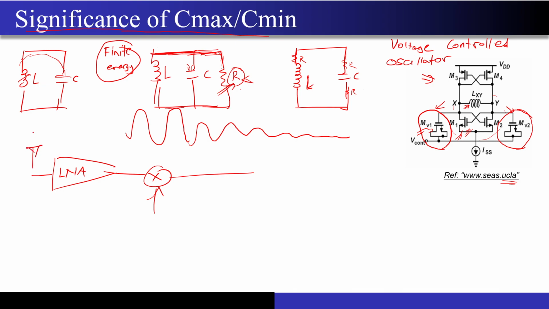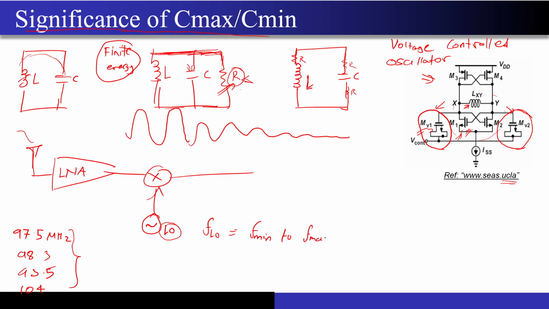If you want to receive FM stations, different stations are there, right? 97.5 megahertz FM is there, 98.3, 93.5, 104 point something, I don't remember, but all these are FM stations. And if you want to tune into any of them, you have to change the frequency of this LO, correct? The more I can vary this LO, for example, let's say FLO can vary from F minimum to F maximum, correct?